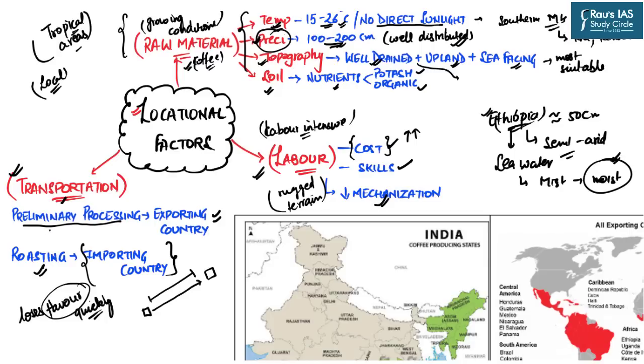So in order to reduce this travel time, we must have efficient transportation systems, not just within national boundaries but also at the international level, because coffee and tea are among those crops which have a very high demand in the international market also. So domestic as well as international transportation should be streamlined and efficient enough.